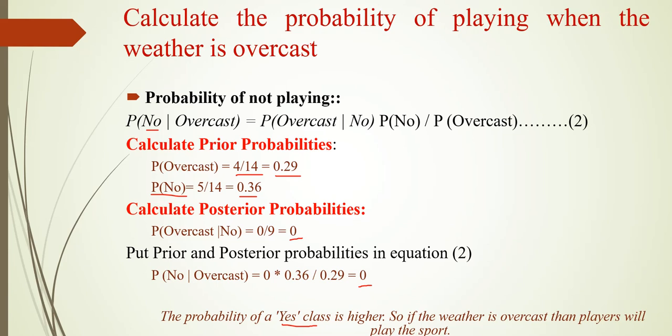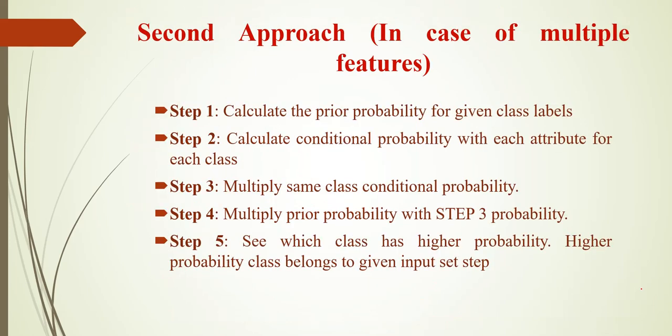Now let us consider multiple features. In the case of multiple features, the steps are the same. We have to calculate the prior probability for the given class labels. Then we have to calculate the conditional probability of each attribute for each class. Then we have to multiply the same-class conditional probabilities. Then we have to multiply the prior probability with the step 3 probability. Then we have to see which class has the higher probability. The higher probability class belongs to the given input set.